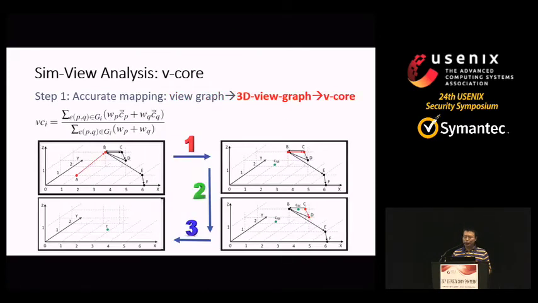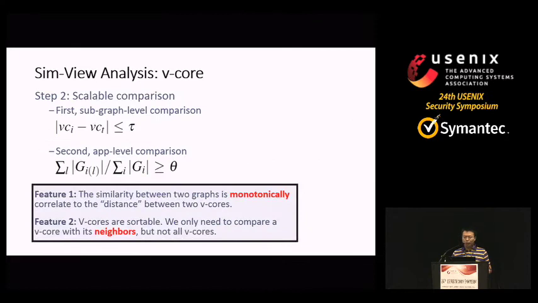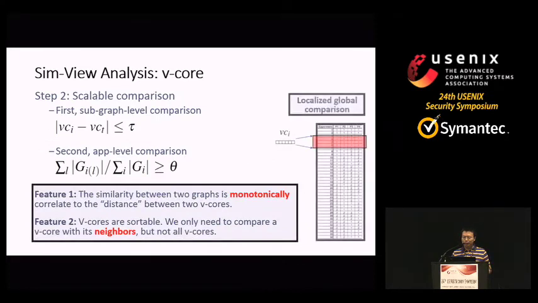Then we can compute the mass center of this 3D view graph just using a basic physical formula. We call it vcall. We put the vcall for each graph into a database and sort them. Then we can first compare whether two subgraphs are the same using the distance between two corresponding vcalls. We then do app-level computation to see how many subviews in one app are the same as those in another. This comparison has two benefits.